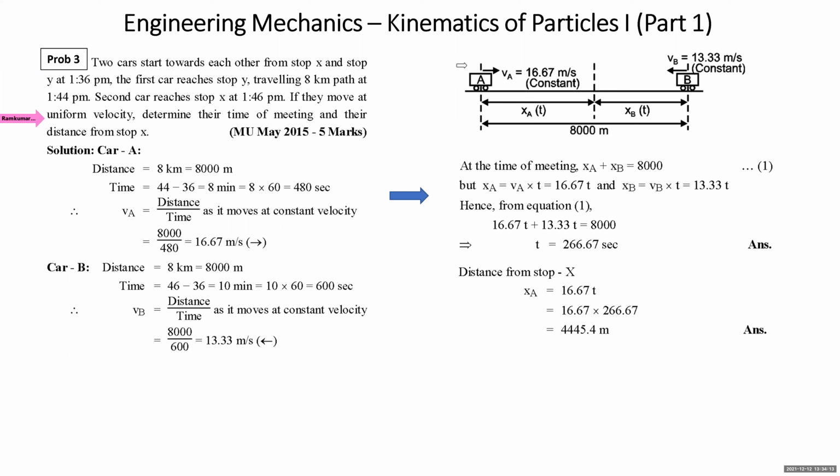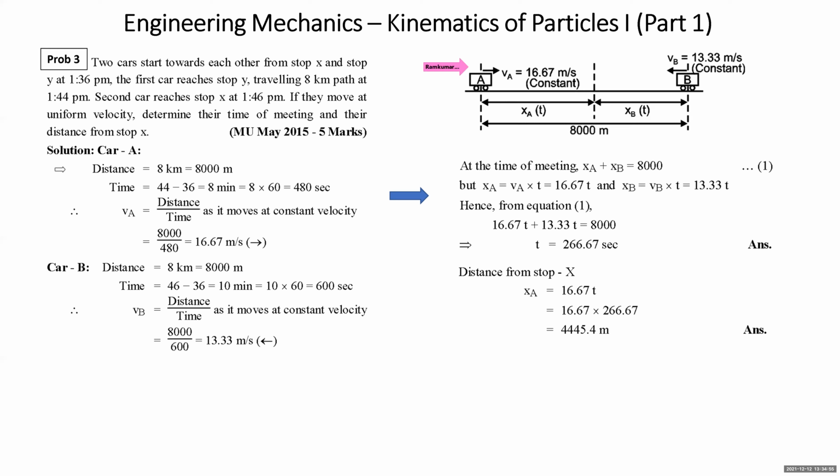Students, I've shown it in the diagram. This is my car A. Its velocity is constant, and it is given to you as 16.67. How we arrived at this 16.67 is given here. Now the two cars are 8,000 meter apart. This is car A, which is moving at constant velocity. Car B is also moving at constant velocity. They are moving towards each other, they start simultaneously and they meet simultaneously. The running time available to each car will be the same, but they are moving at different velocities. So the distance covered by them will be different, but the total distance will be equal to 8,000 meters.